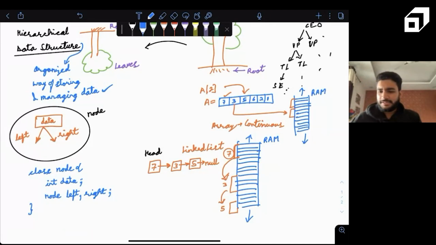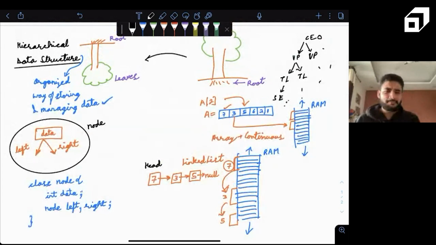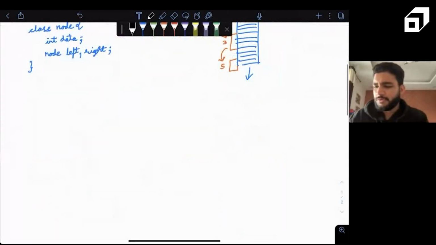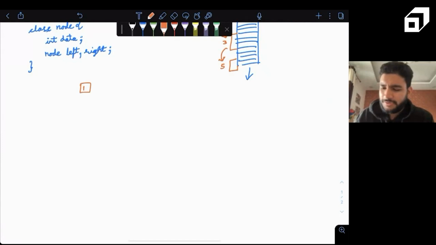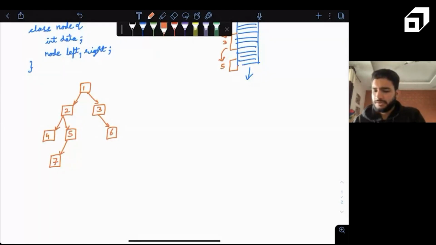So is this making sense? If we have a node, this is how we define a node, right? So if we basically try to define a tree, let's take an example of a tree. Maybe let me draw one particular tree. Let's take very basic data, that is 1, 2, 3, 4, 5, 6, 7, something like this. Let's suppose we have, okay, this is 8.